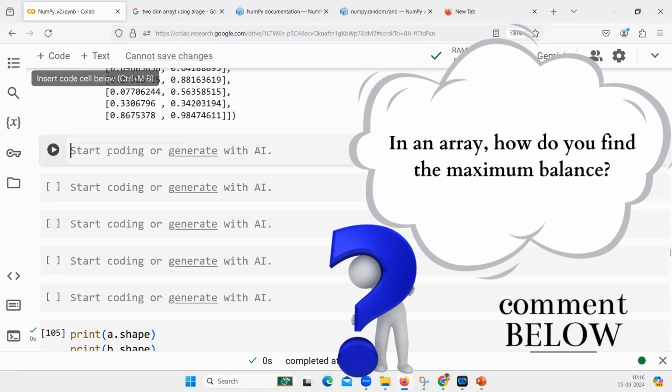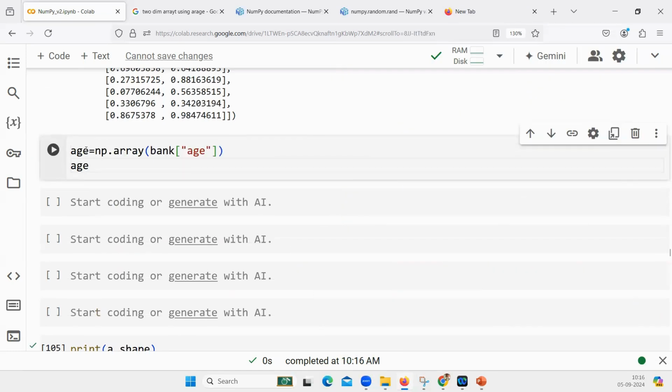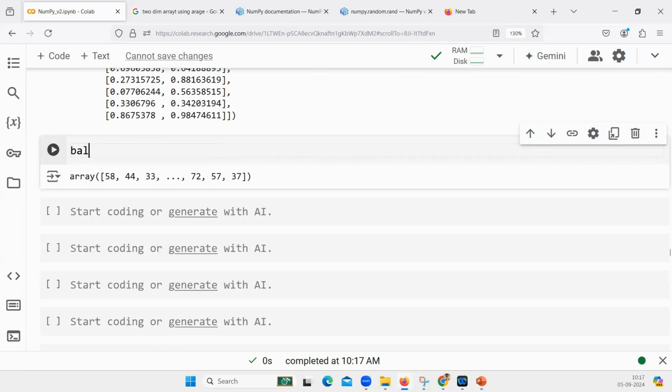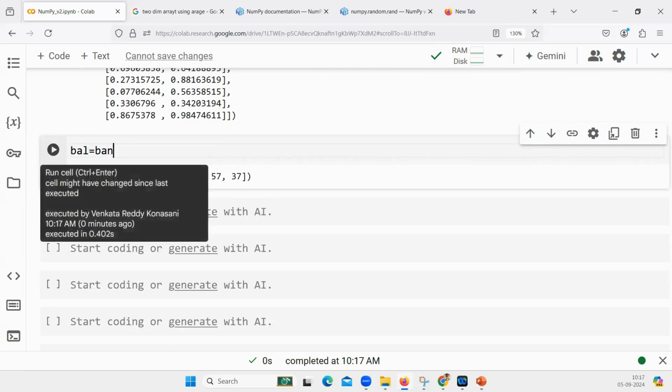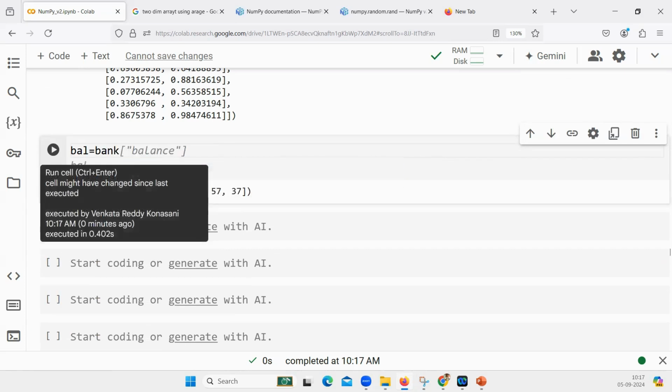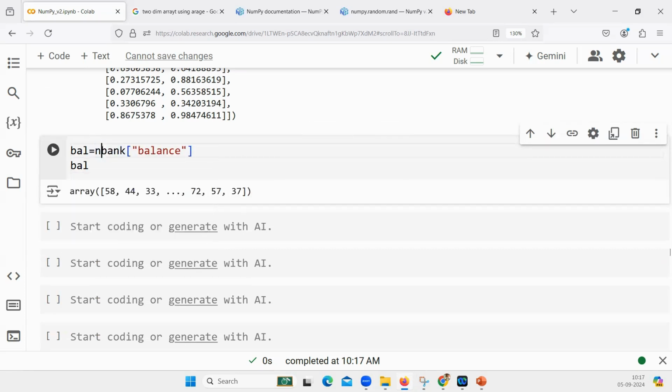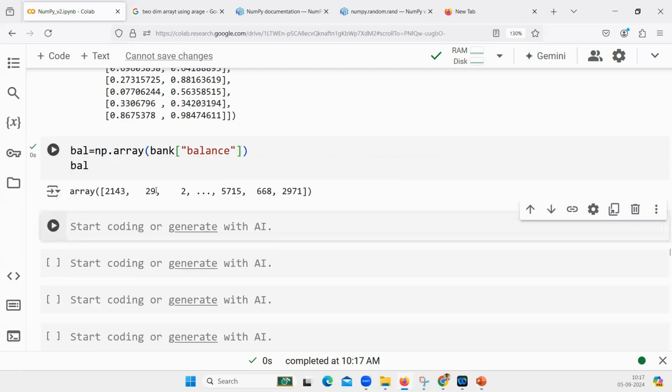Now, if you have an array and you want to find the minimum value, maximum value, let us suppose I have this age variable that I have taken from bank. Let me deal with the balance variable instead of age, the bank balance. Balance is equal to, in the bank data set, there is a variable called balance. I have to put np.array on top of it.